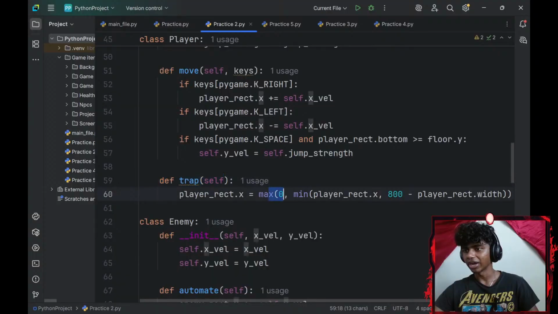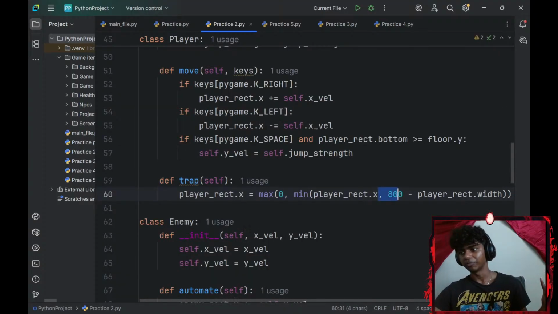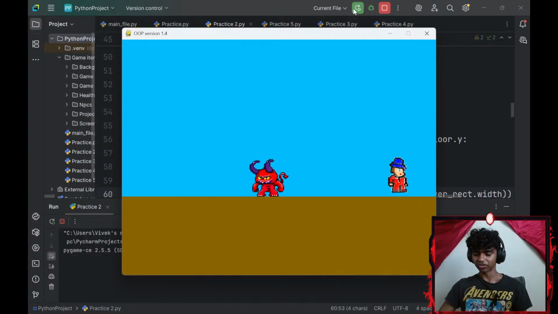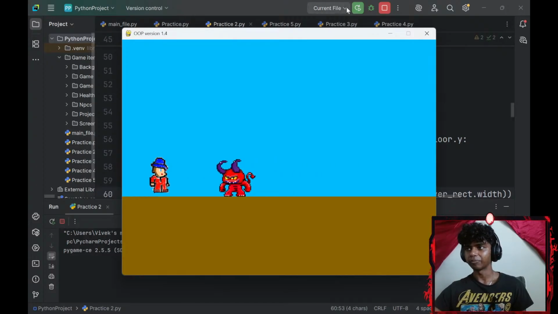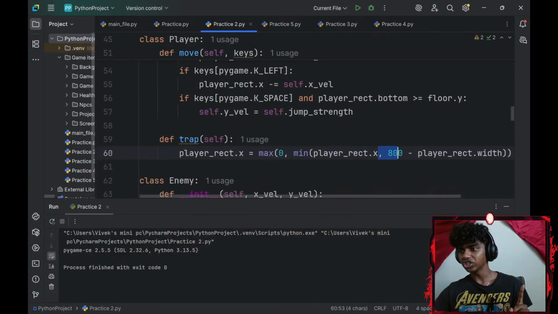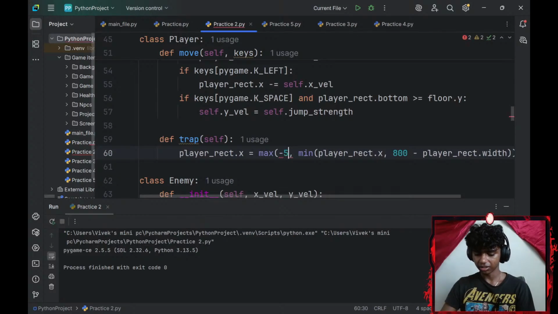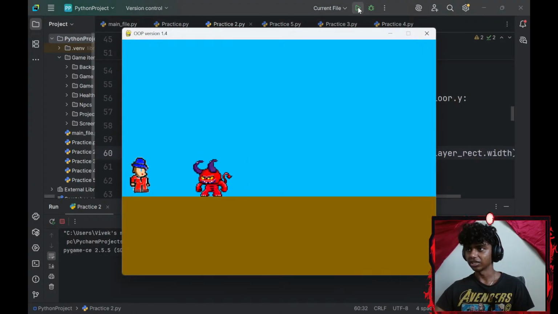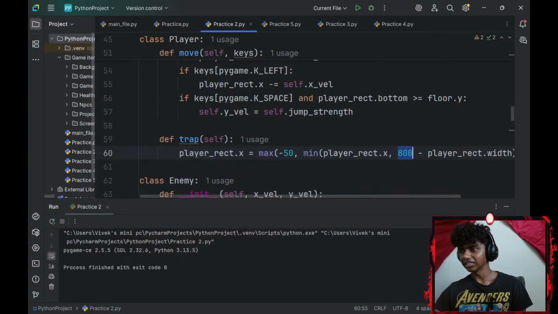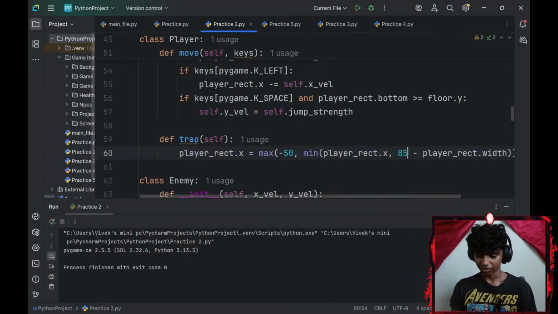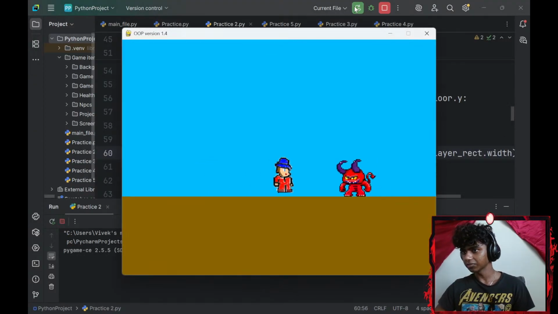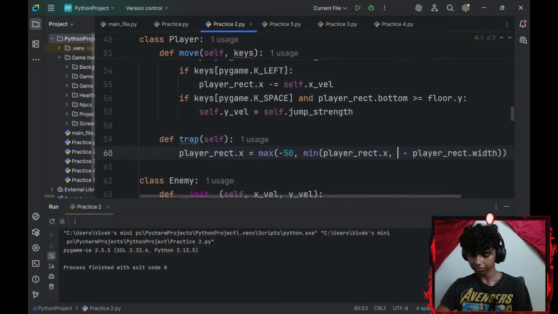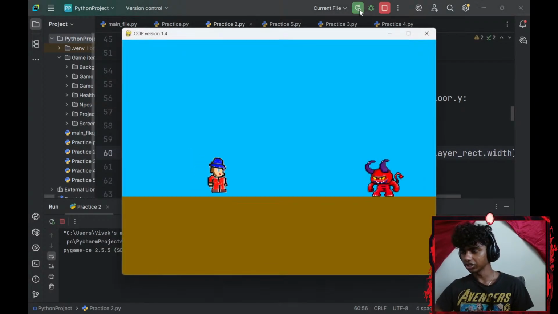For example, I could go with my trap player. So right now this is set to 0 and 800 is basically the default. My sprite can't even go completely to the right or to the left because of that player cap. Although if I change this to -50 and I run the command, I can go a bit more to the left, like right here. So I gotta add those tiny details. I'm really lazy to do that. If I change this to 850, there we go. I could change that to 900. 900 is gonna go here.